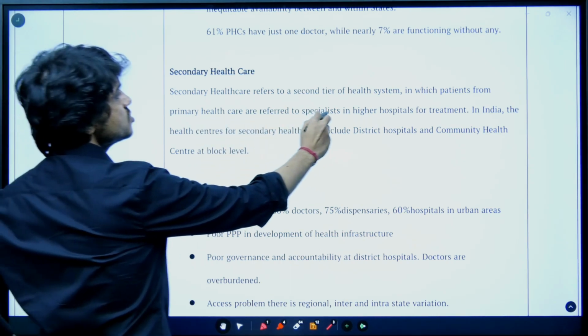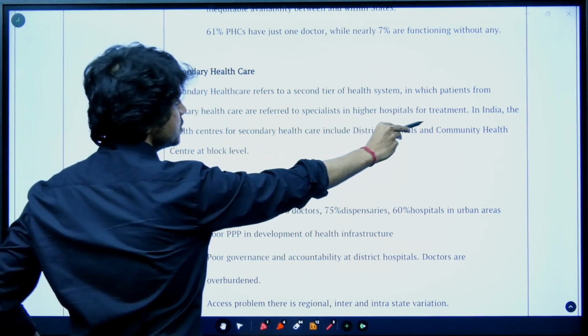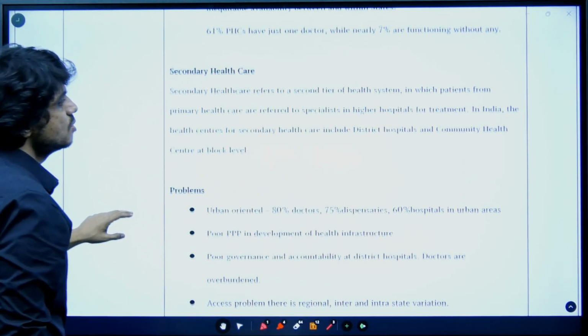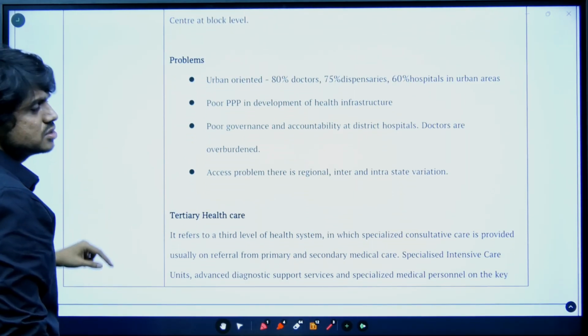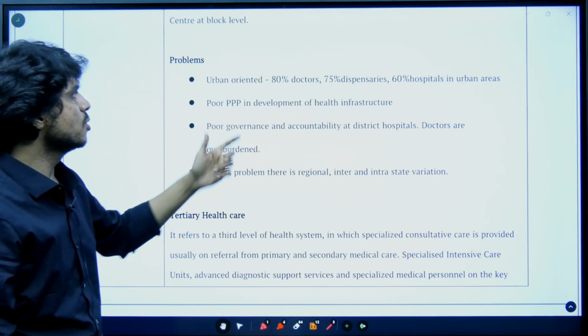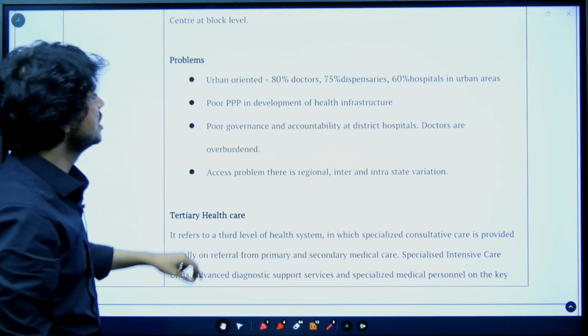Next, secondary healthcare refers to the second tier of healthcare, in which patients from primary healthcare are referred to a specialist in a higher hospital for treatment. In India, the health centers for secondary healthcare include district hospitals and community healthcare centers at the block level. Now, those primary healthcare centers are primarily rural oriented. These are primarily urban oriented. 80% of doctors, 75% of dispensaries, and 60% of hospitals are in urban areas.